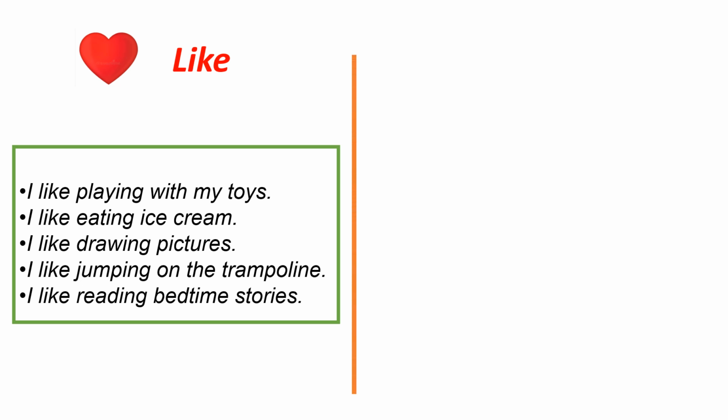What is the opposite of like? All of you know what it is. And you, do you know it? Okay, the opposite of like is don't like. If I hate something, I say I don't like something. Here are some examples to better understand when we can use don't like.